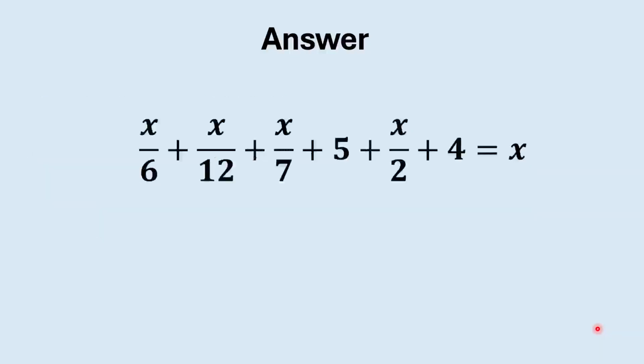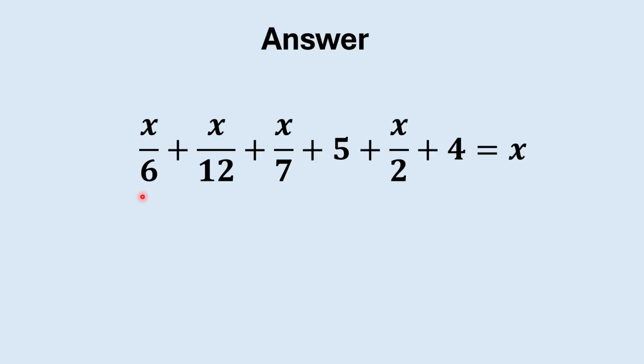So we can build up this equation. x over 6 plus x over 12 plus x over 7 plus 5 plus x over 2 plus 4 is equal to x. And from here, to solve this equation, it's mainly about how to simplify these 4 fractions, because they have different denominators, and if you want to add them together, you have to make them the same.